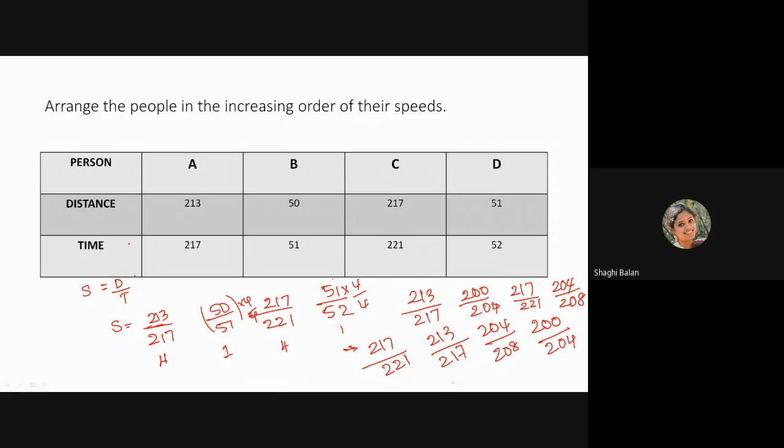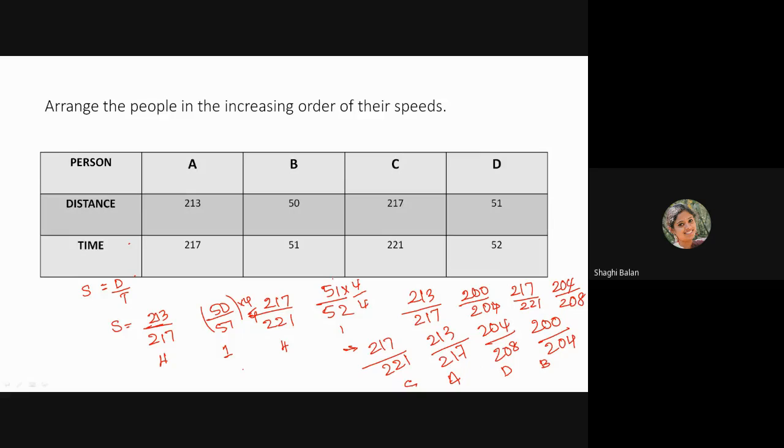So this will be the order of their increasing speed: C, A, D, B. This is the increasing order of their speeds.